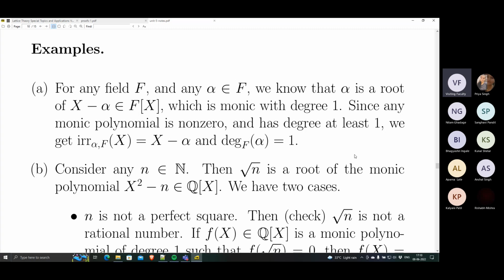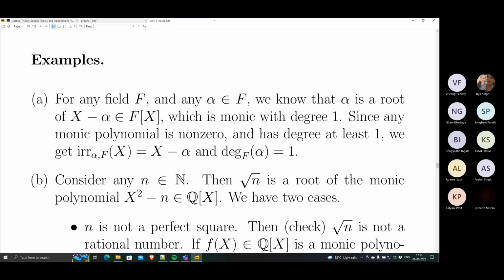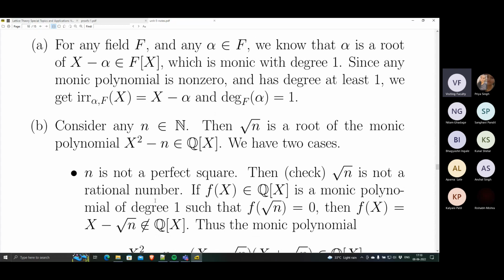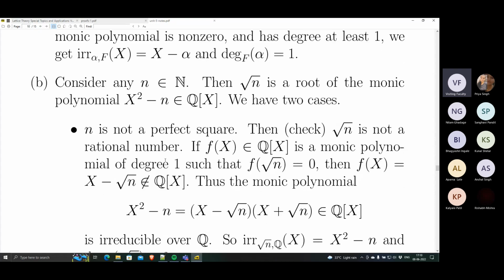Next example that we have seen: take a natural number n. Then the square root of n is a root of the monic polynomial x squared minus n over Q. So the square root of n is algebraic over Q. Now, does that mean that the degree of the square root of n is 2? Does that mean that this polynomial is irreducible? Not necessarily. There are two cases. If n is not a perfect square, which means the square root of n is not an integer,